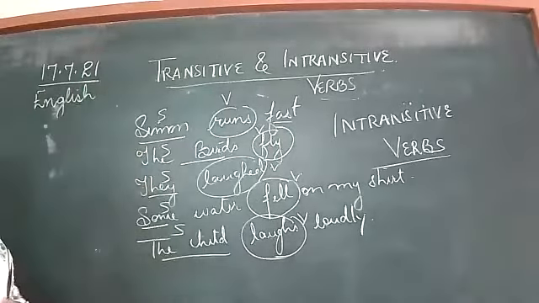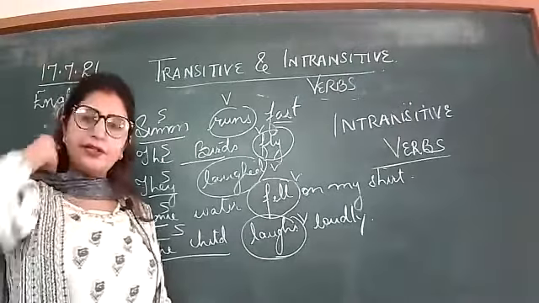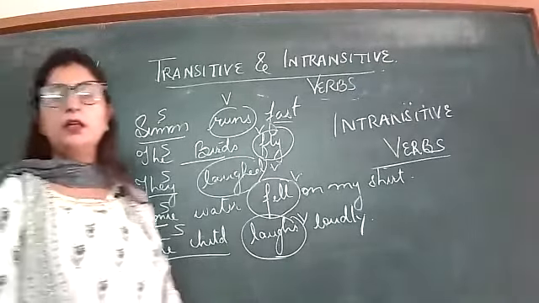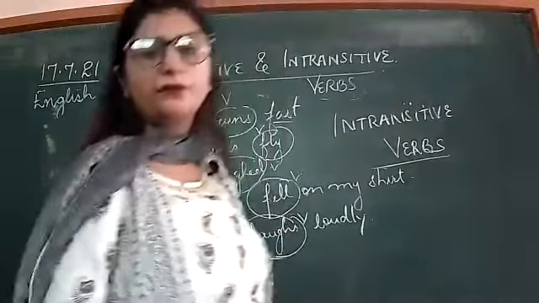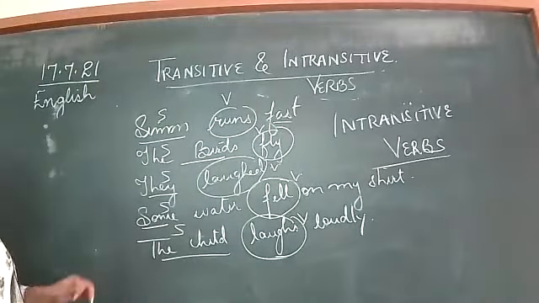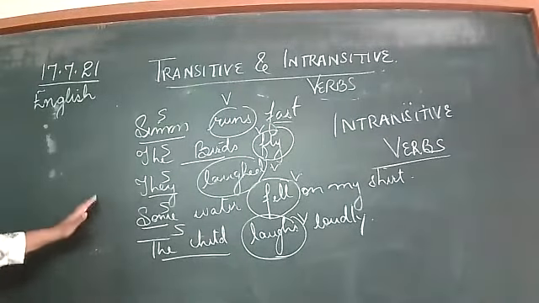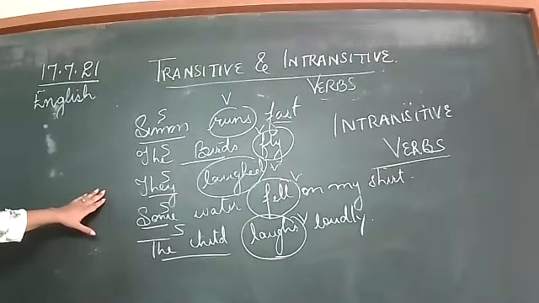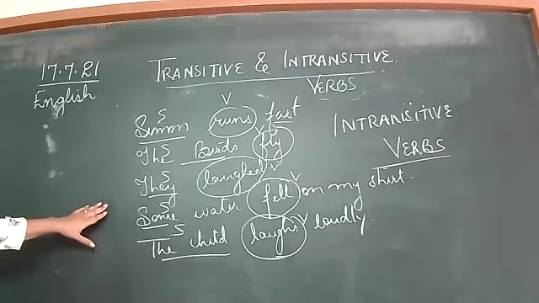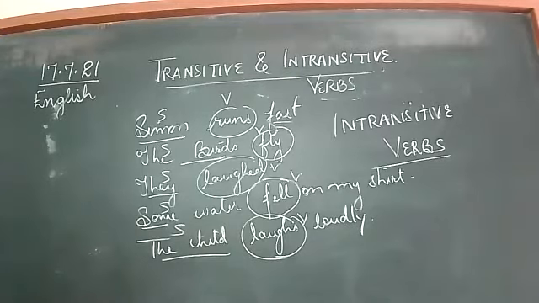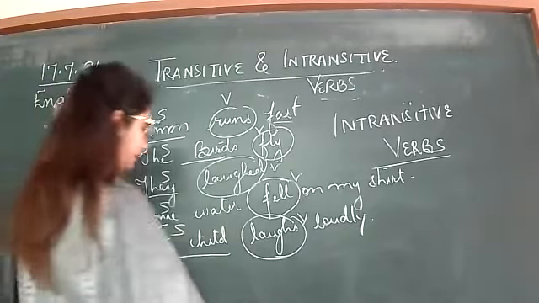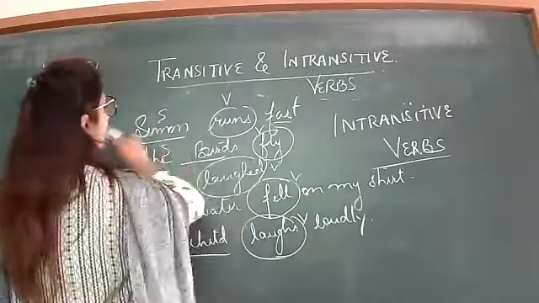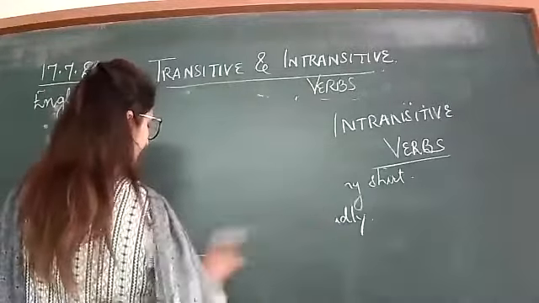So it means that the action is not transferred from the subject to the object. So these are called intransitive verbs. What are these called? These are called intransitive verbs. Let me give you some more examples of intransitive verbs.